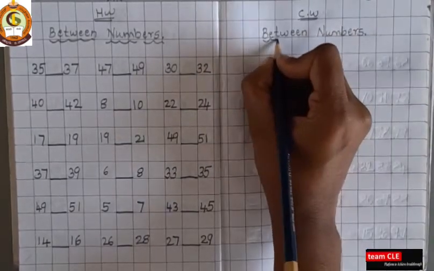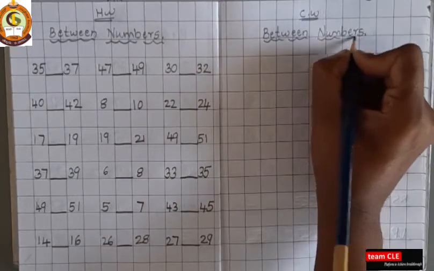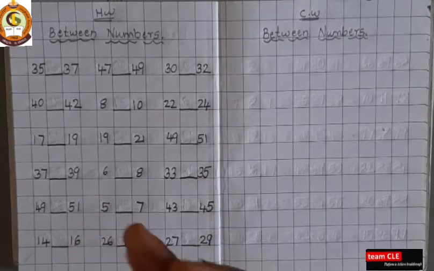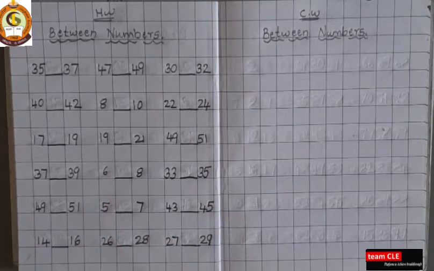Numbers, between numbers. So in today's class also we will study about between numbers. Two or three times we learnt it, so you will be perfect in between numbers.